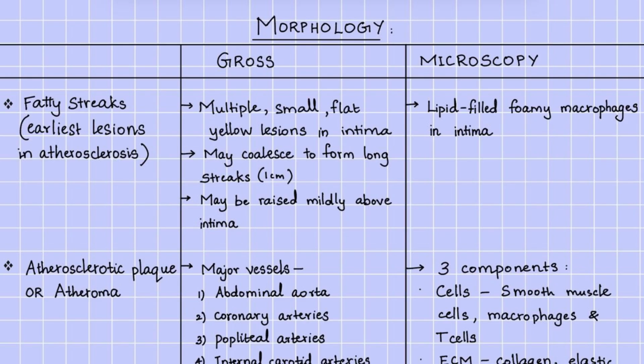Coming to the morphology of atherosclerosis. Fatty streaks are the earliest lesions seen in atherosclerosis. Gross appearance: they are multiple small flat yellow lesions in the tunica intima. They may coalesce to form long streaks, about 1 centimeter in length. They may be raised mildly above the intima, but they usually do not restrict blood flow. Microscopy: fatty streaks consist of lipid-filled foamy macrophages in the intima.